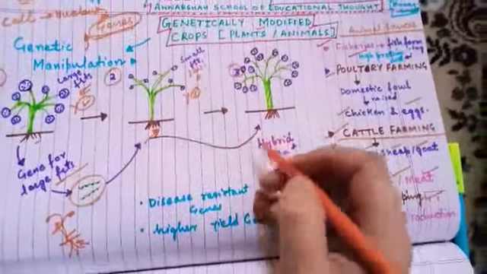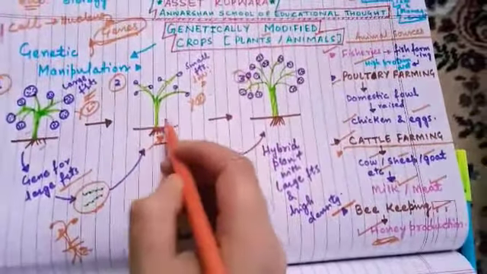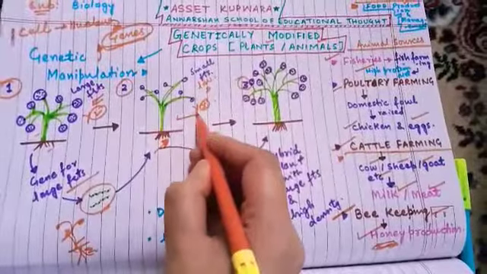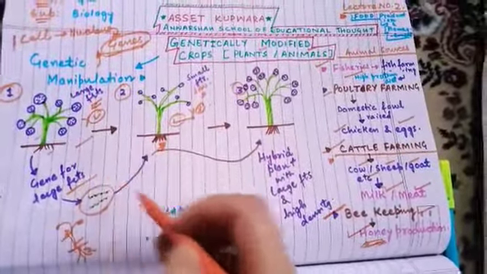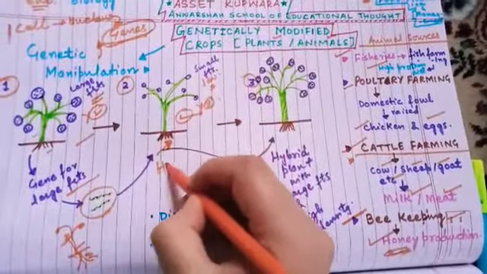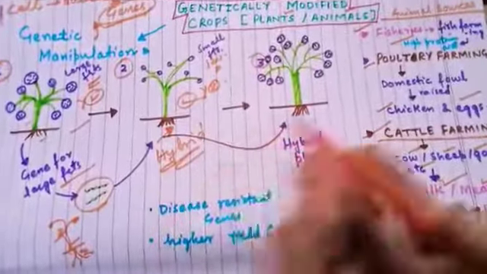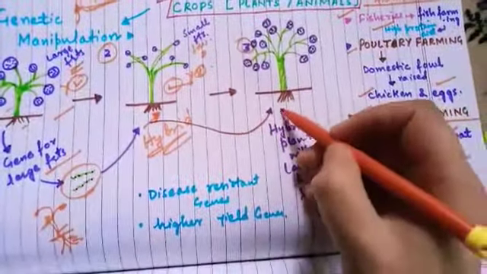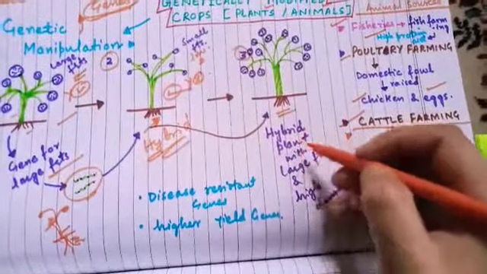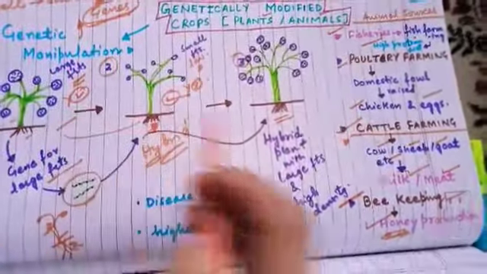Look now, after introducing these genes in this plant, it has two types of genes. First, its own genes, and there are different genes from the other plant. That means it becomes a hybrid, where two different types of genomes are present, and the plant then grows according to both genomes.